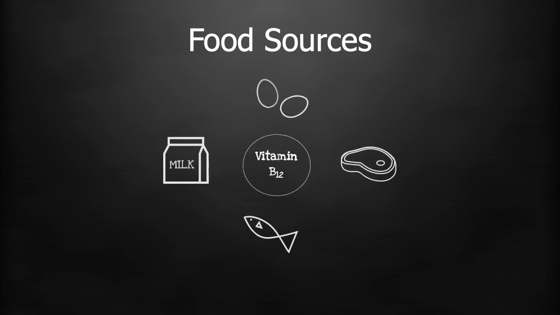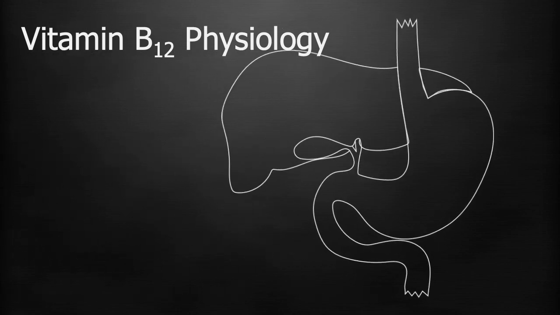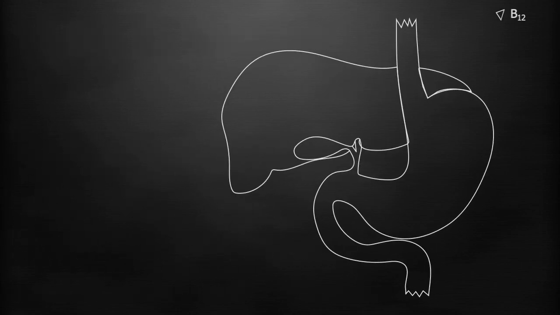As this is a nutritional disorder, vitamin B12 is found in foods of animal origin such as liver, meat, fish, and dairy products, but not in fruit, cereals, or vegetables. Let's take a deeper look into vitamin B12 physiology.